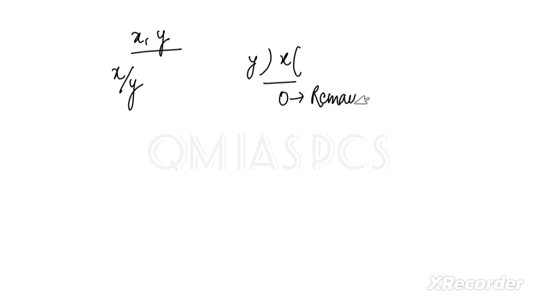If x can be divided by y, and we are getting 0 as a remainder, in that case we will say that y is a factor of x, because x is getting divided by y.